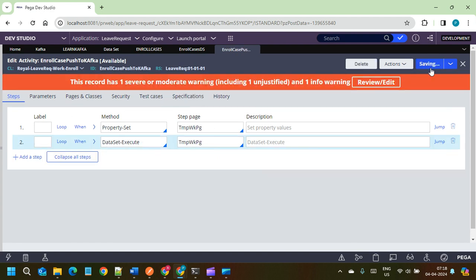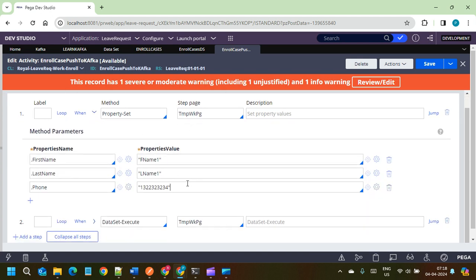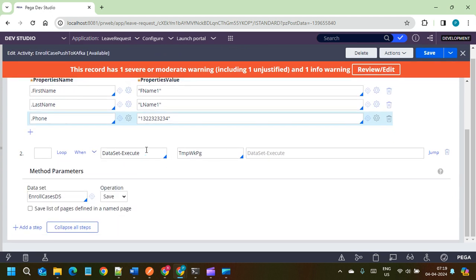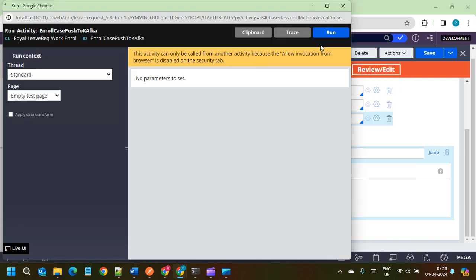Now the values will be first name one, last name one, and these values will be added to this clipboard page, and this page will be converted to JSON, and that JSON will be inserted into the Kafka topic which is associated with this data set. Okay, let me run it.